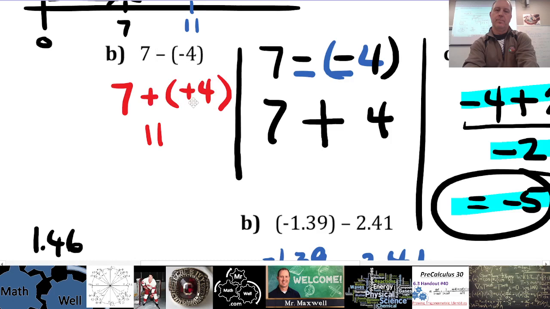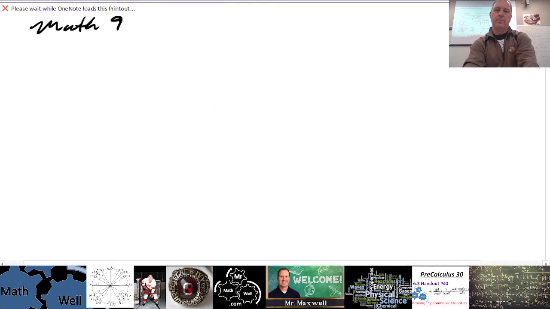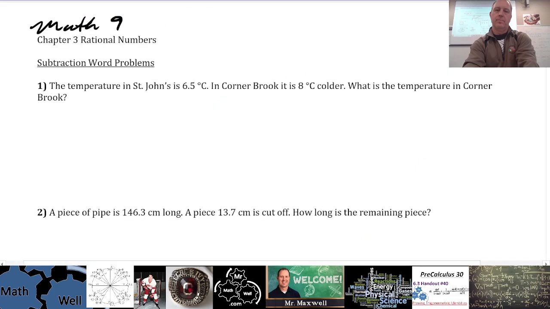So the opposite of negative 4 is positive 4. That's the same as adding. So however you'd like to think about that, that's totally up to you. But that's what we want to keep in mind when we do this stuff here.